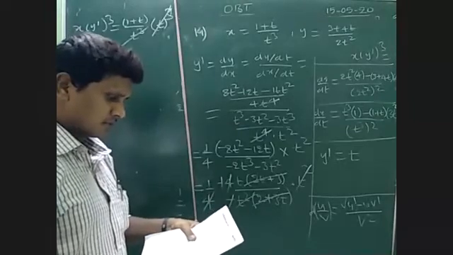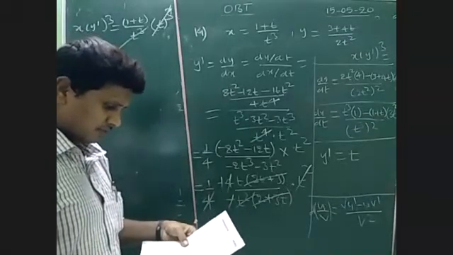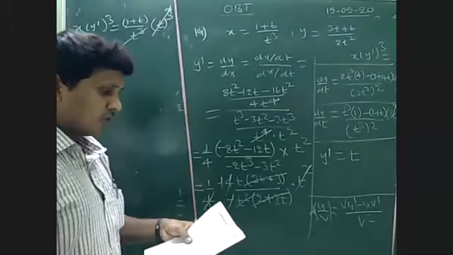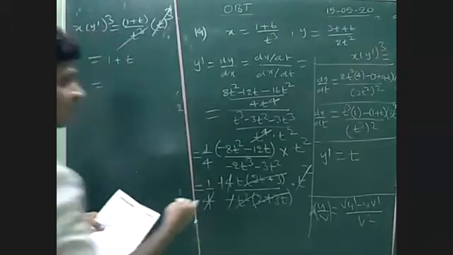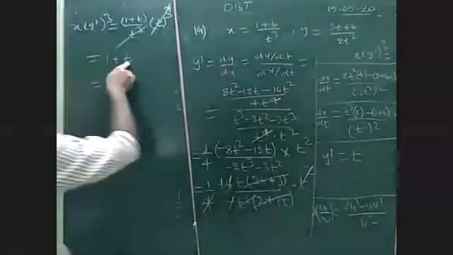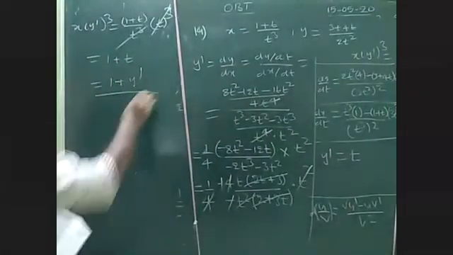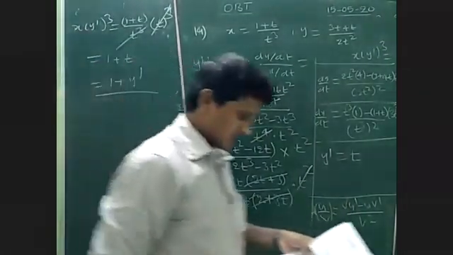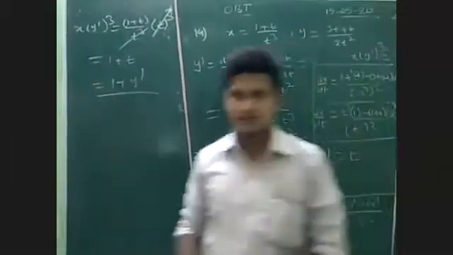They are given in terms of y dash. The value is t. So in place of t, just write y dash. Which option is right? The second option is right.